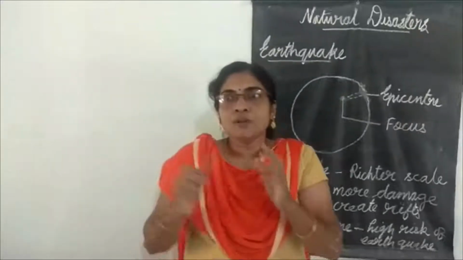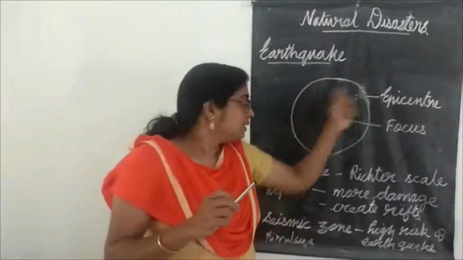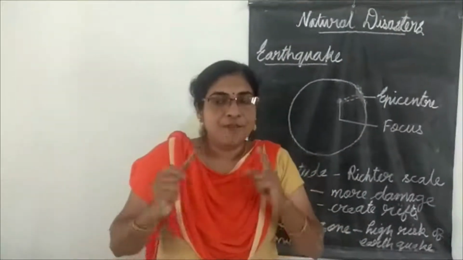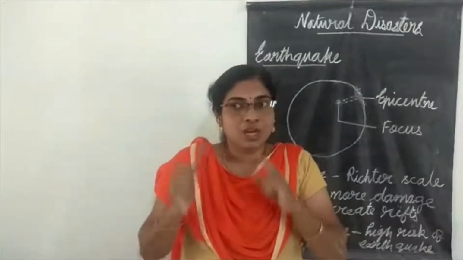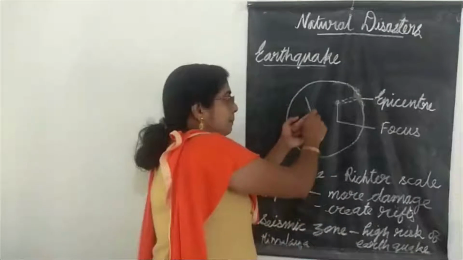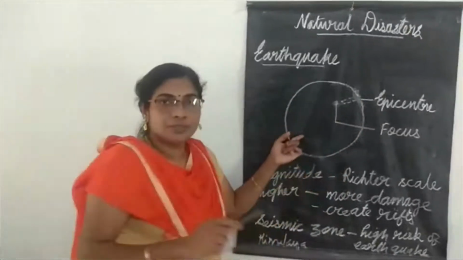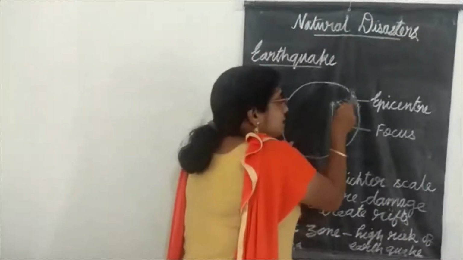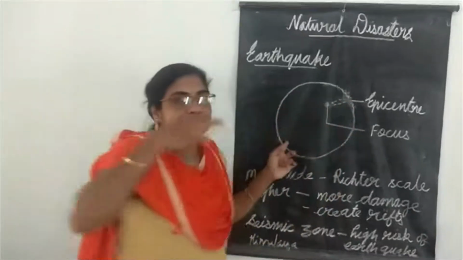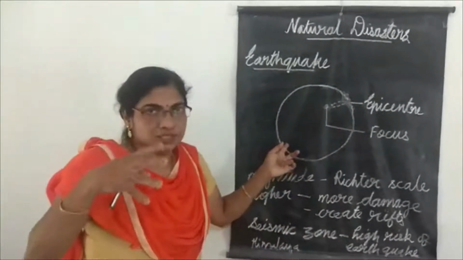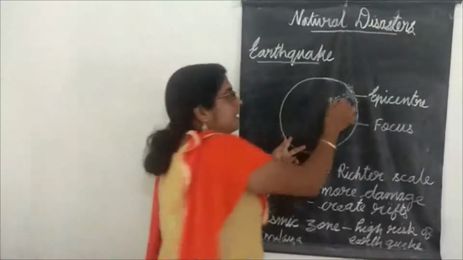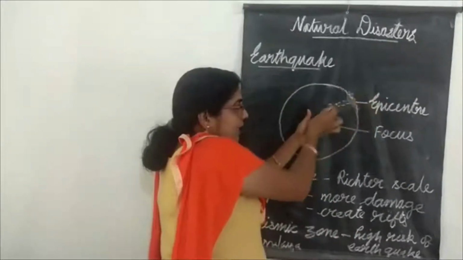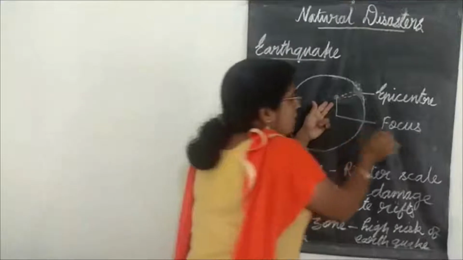And now we are going to learn the names and all. That is the point below the earth's surface where the earthquake occurred, that is called focus. That is, suppose this is earth. Suppose this is earth, and now here this place is the disturbances. That is shaking of the earth. Earth surface, ഇവിടെ earthquake നടക്കാണ്. So the point beneath this, ഇവിടെ തൊട്ട് താഴെയുള്ള പോയിന്റ്, this point is called focus.